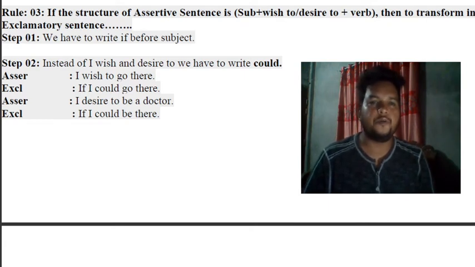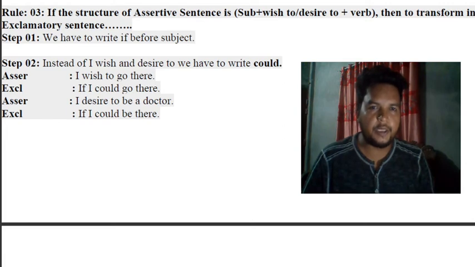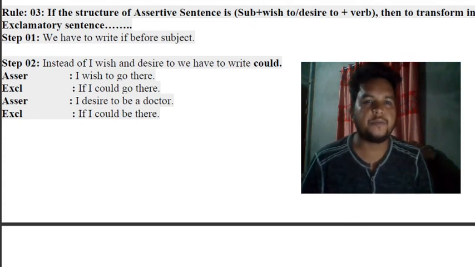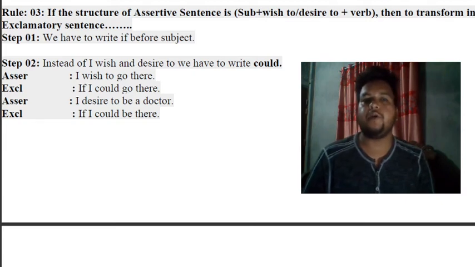So if you go for the example, you will be more clear. Look at, I wish to go there. So you found wish to there, then you can change it like, if I could go there. And the assertive sentence, I desire to be a doctor. If, sorry, it is written two times. So, if I could be a doctor. Second sentence, you will do the correction. It is written two times here.